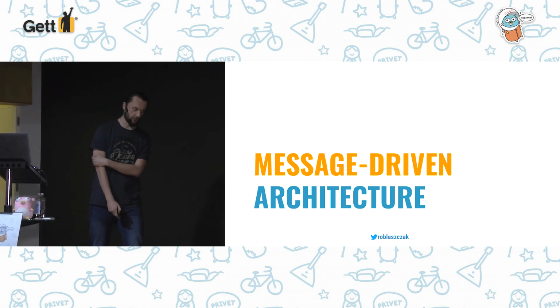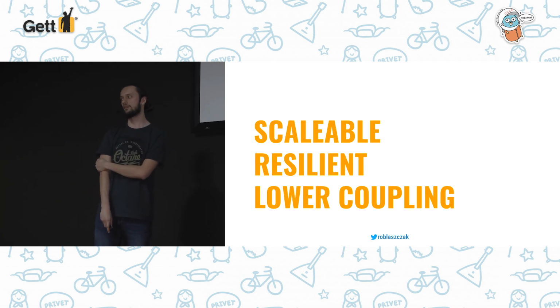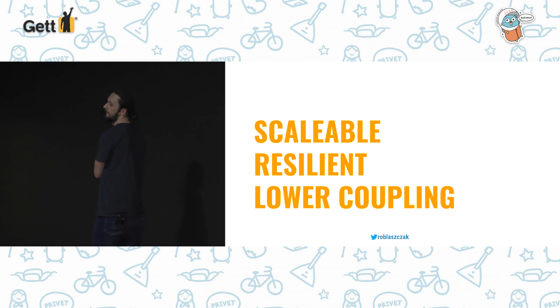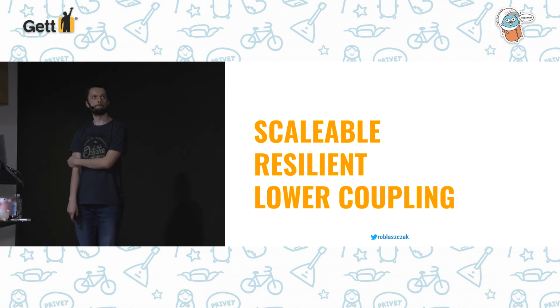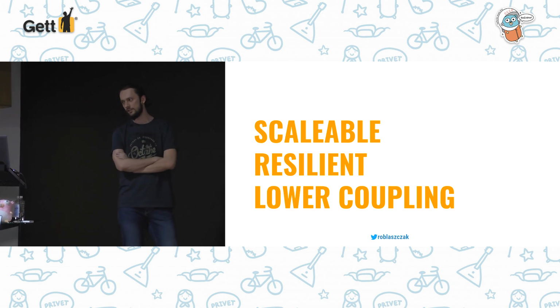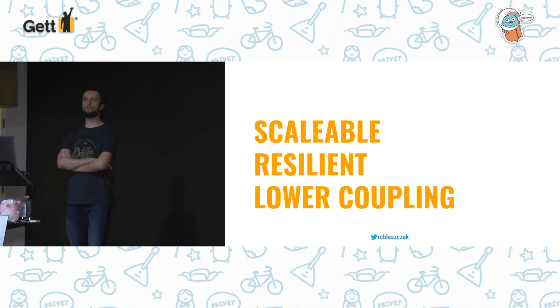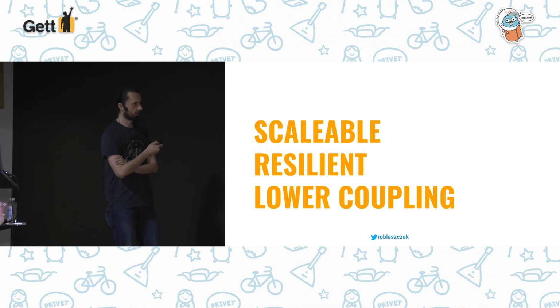So, for the beginning, let's start with what kind of problems this kind of architecture can solve. Probably the most popular things are scalability, resiliency, and lower coupling. And I will show how it can help you with some examples. But from the other side, it has some problems.